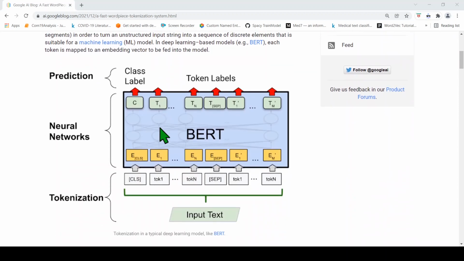If you take the example of BERT, you have input text which is converted into tokens. Then these tokens are converted into embeddings. This tokenization process is what is done by a tokenizer. Basically a token will be mapped to an embedding vector, which is given as input to BERT.